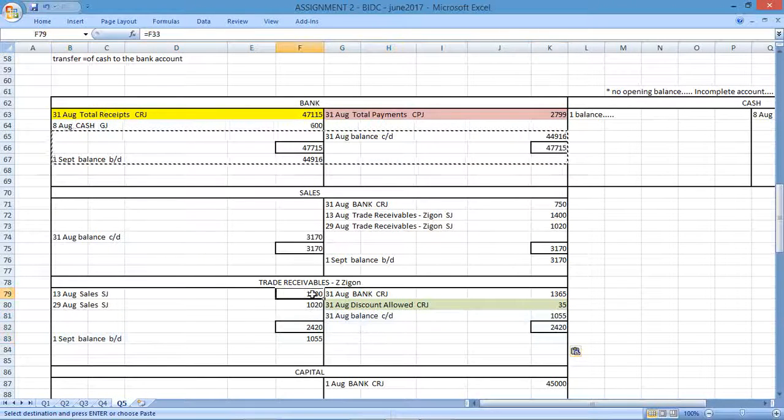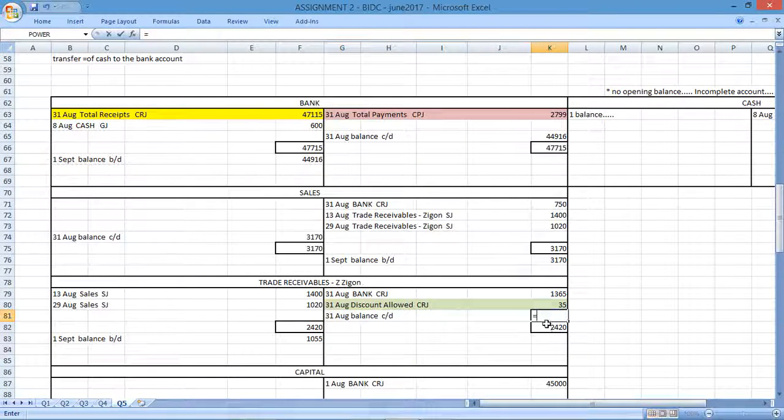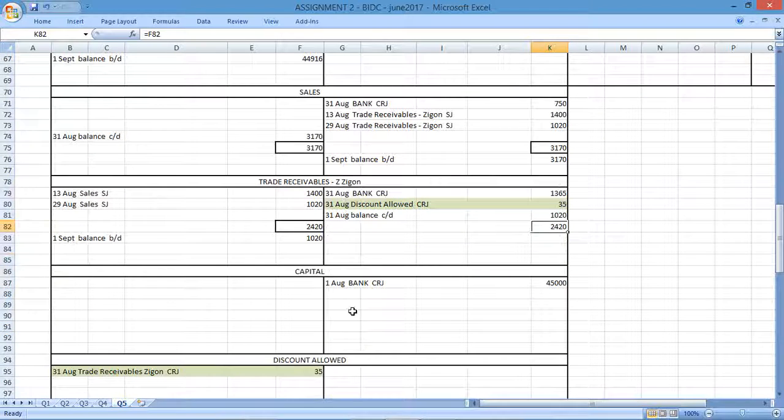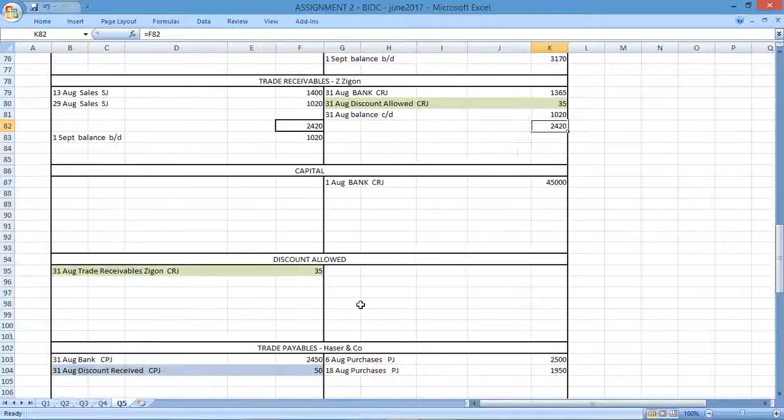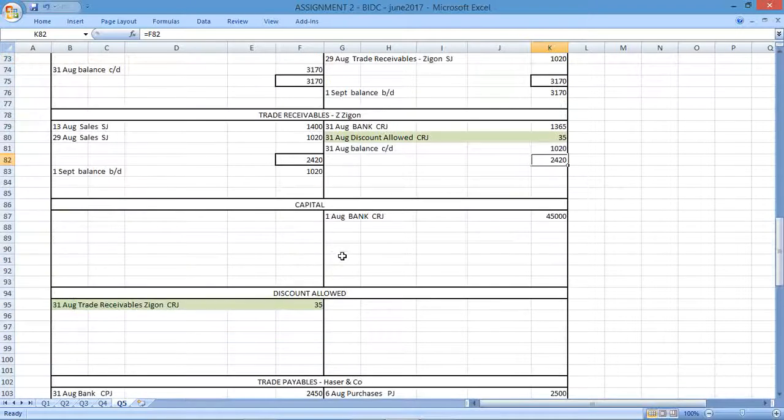Which side is bigger? That side's bigger, so if I add those two I get that. That's the total. This would be equal to this minus the bank minus that gives me that balance. And that will be the balance that I would carry down for the next period. Capital, nothing happened here. I'm going to leave it. Nothing happened there. Trade payables, balance the account.